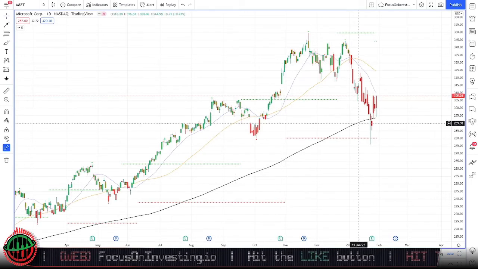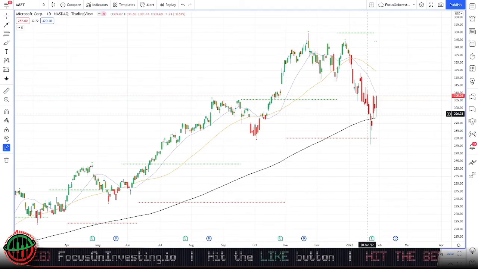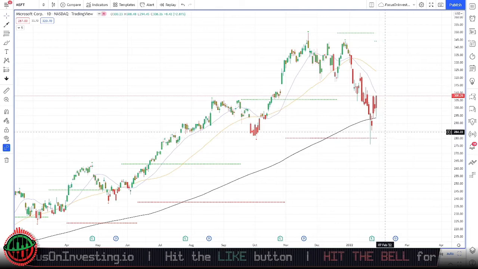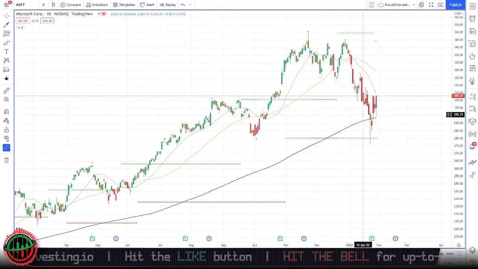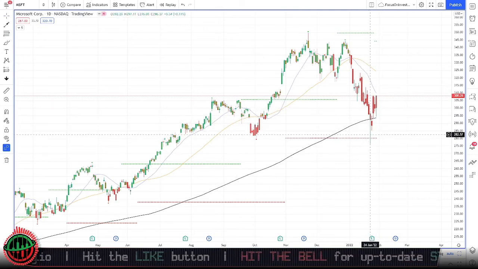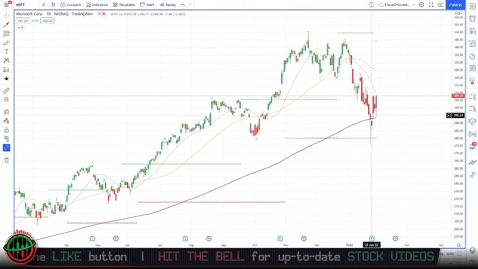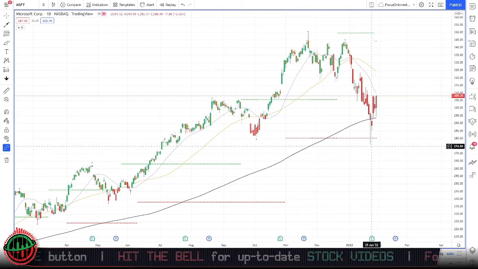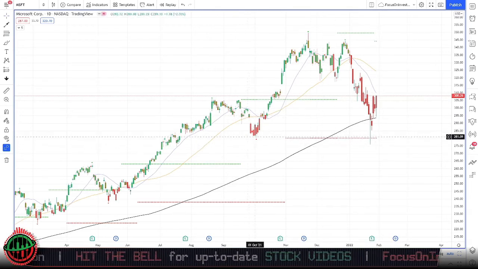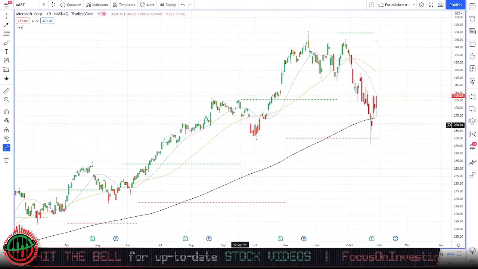If we look at the daily time frame, we can actually see that price did break our 200 simple moving average, which we would have liked to see hold as a strong level of support. However, it only broke it briefly and recovered above the 200 simple moving average, which is a good sign. It also fell below one of our key daily pivot support levels, which is here, represented by this consolidation around late September.